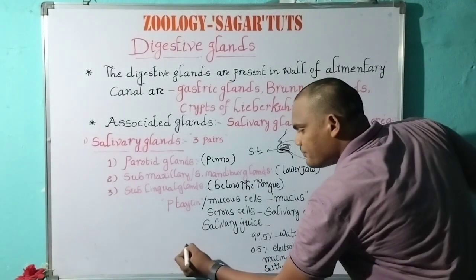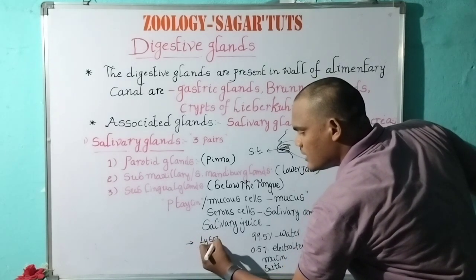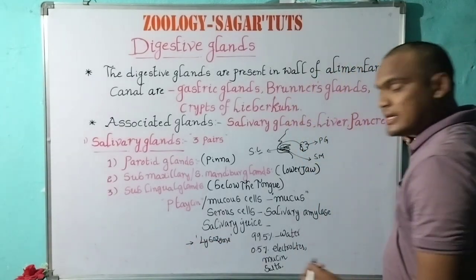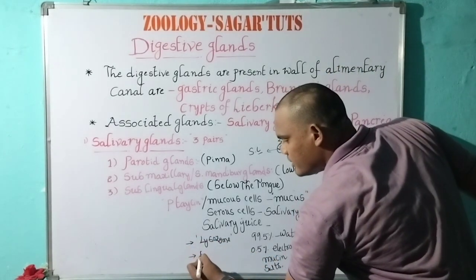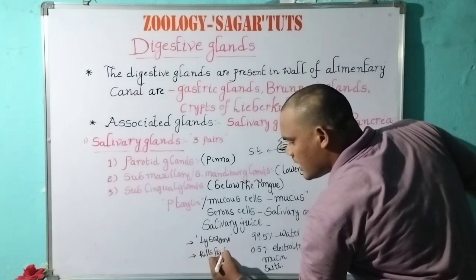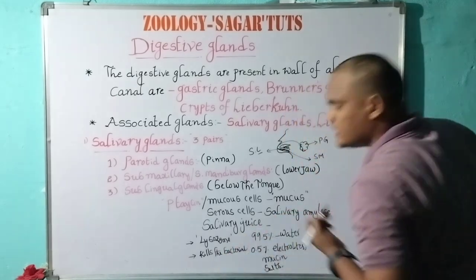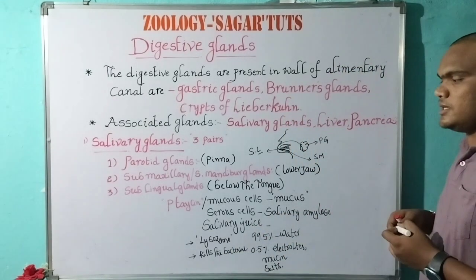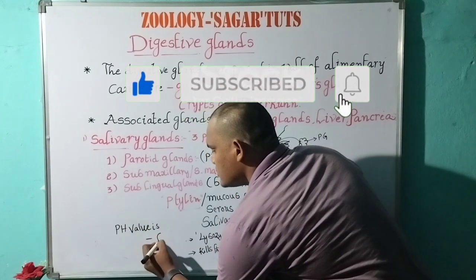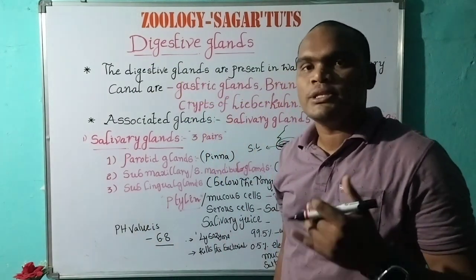Coming to the lysozyme enzyme, this enzyme kills the bacteria. It is a bacterial digestive enzyme that kills the bacteria. The pH value is 6.8, which means slightly acidic in nature.